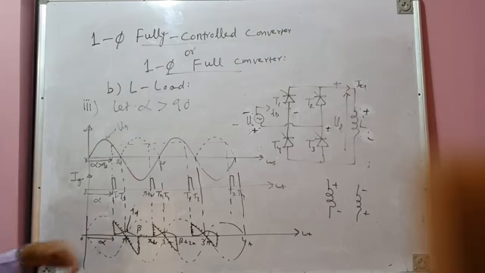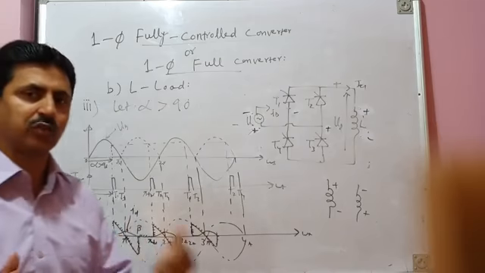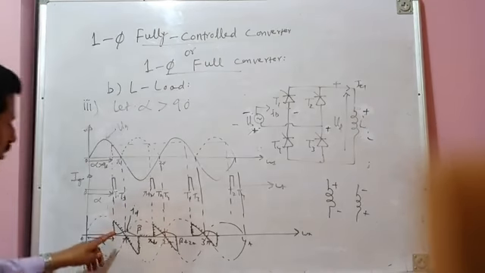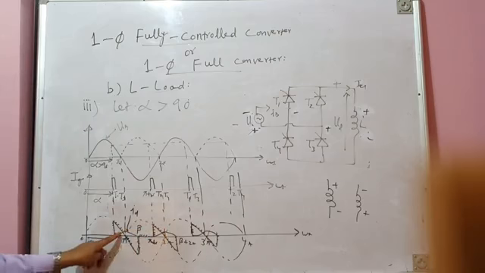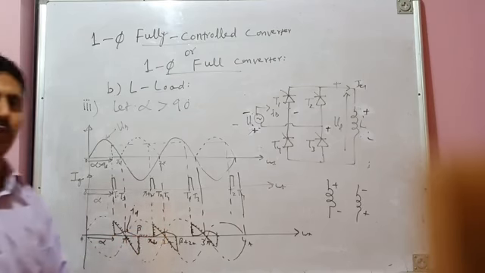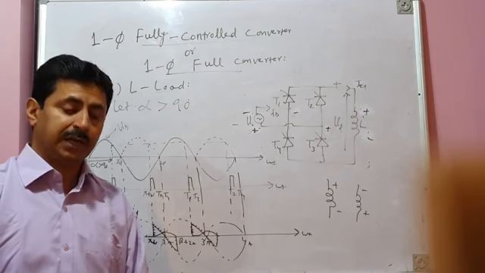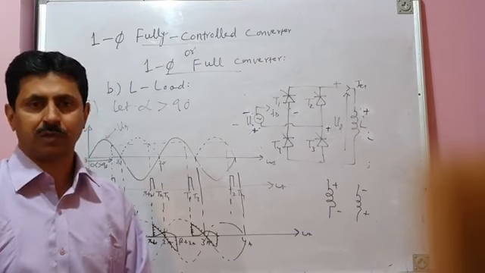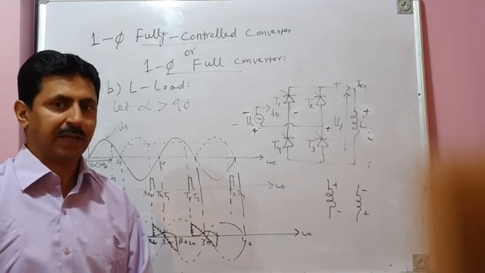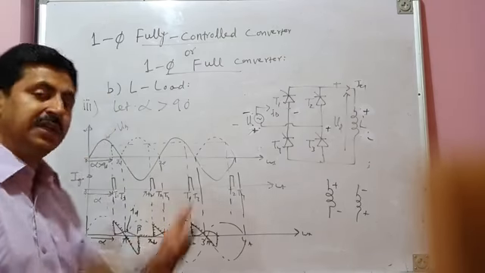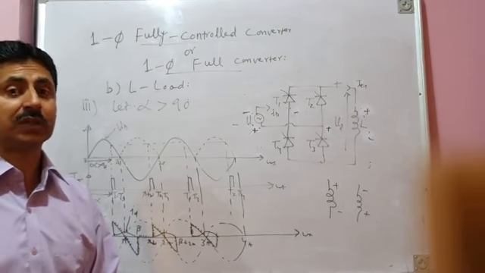So what type of current is flowing through the converter? It is not continuous, it is discontinuous, and it has to be discontinuous. Because if you assume that current is continuous, then continuous current will give a negative volt-second area more than the positive volt-second area, which violates the law of conservation of energy, which violates the volt-second balance, which says that energy released is more than energy stored. No, that's not the case.